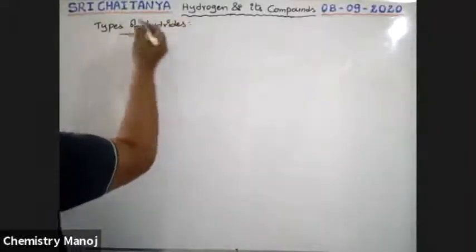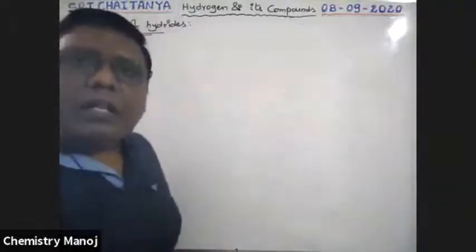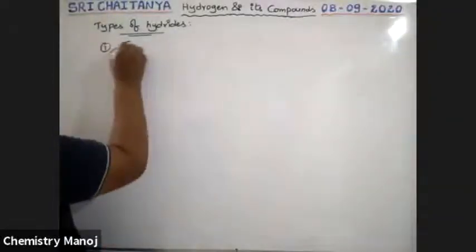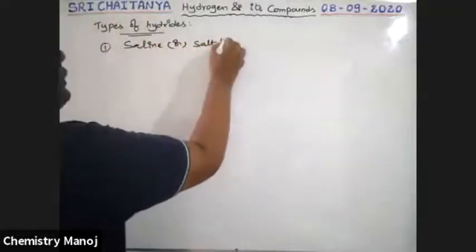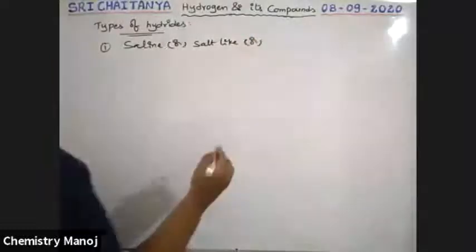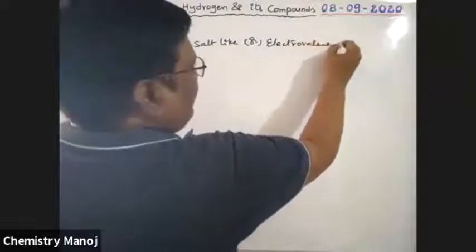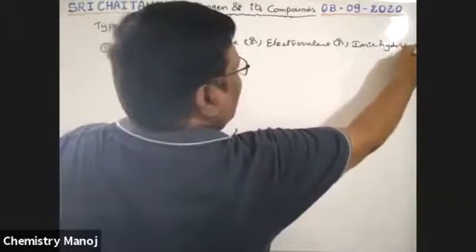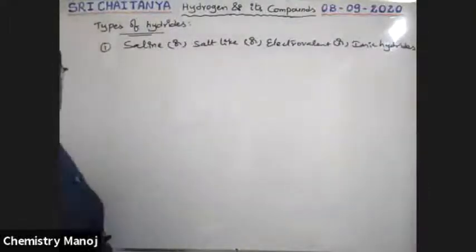One is saline, or salt-like, or electrovalent, or ionic hydrides. Whatever it may be, the name is common. Saline hydrides, salt-like hydrides, electrovalent hydrides, or ionic hydrides.